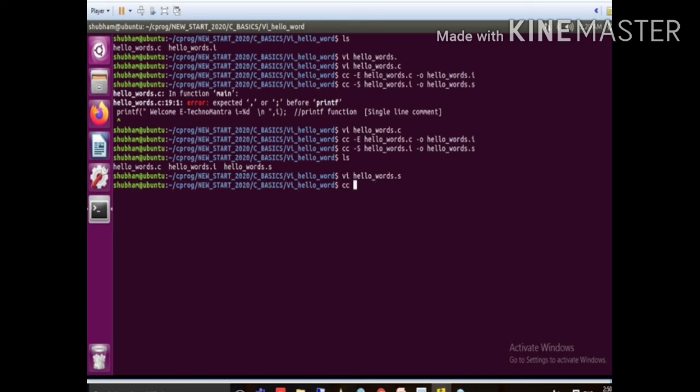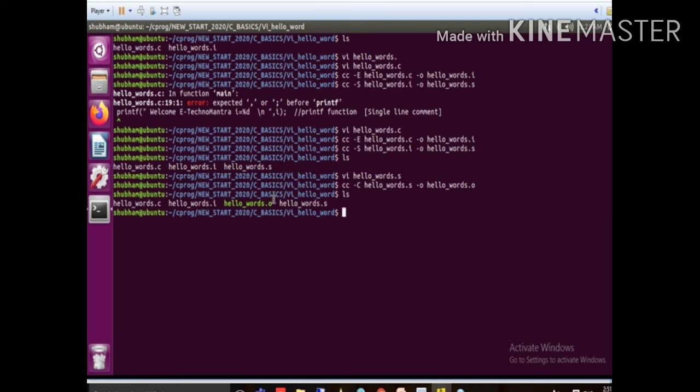So the command is cc -c, file name hello-world.s, to -o. Which file do we need to convert? That is the assembler file, .o file, hello-world.o. So this is the assembler file. When we execute this command, yes, successfully compiled. When you check here, one .o file is created. So the .o file contains all the opcode, that is machine understandable code.